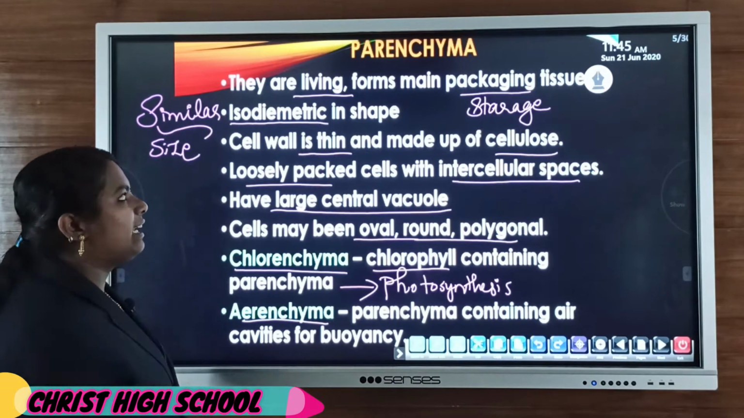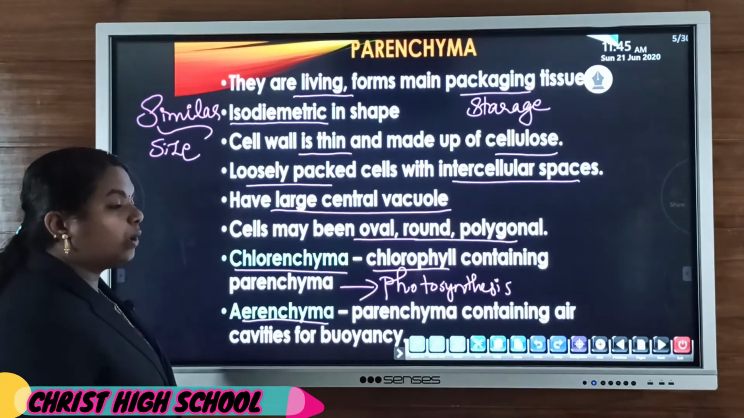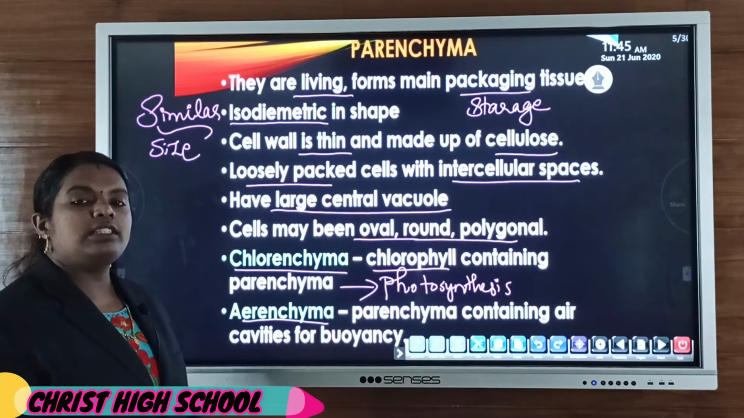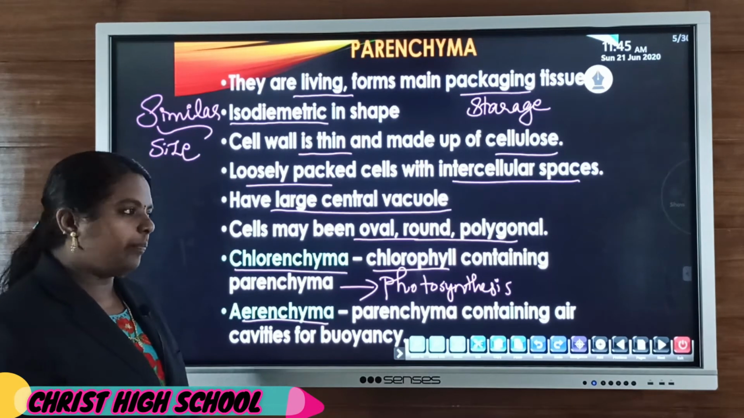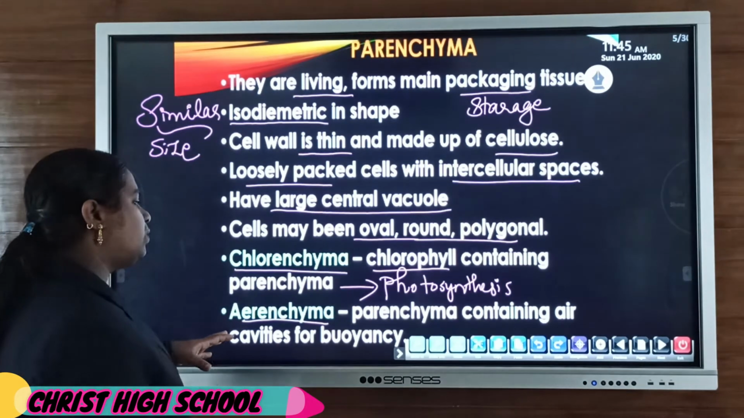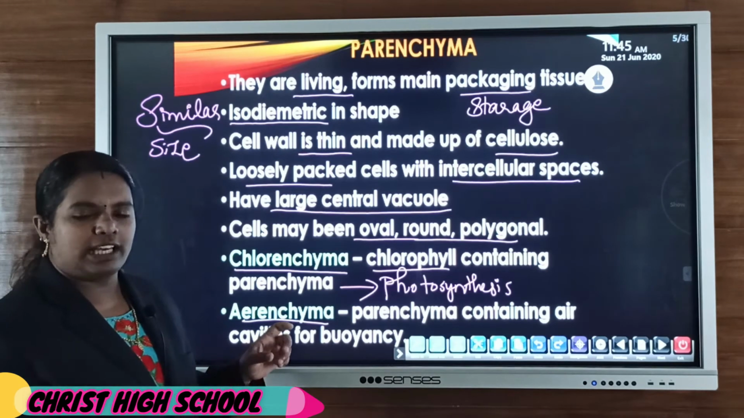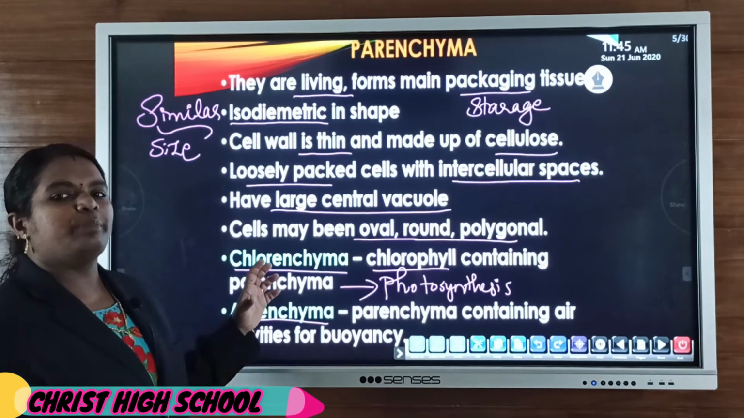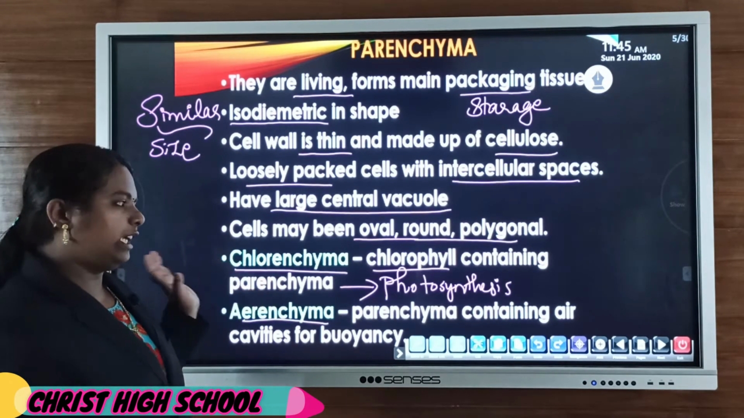Some of the parenchyma cells have chlorophyll in them. Such chlorophyll-containing parenchyma are mainly responsible for the photosynthesis process in some plants. Such modified parenchyma cells are known as chlorenchyma.